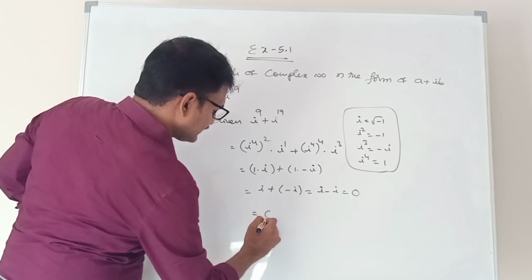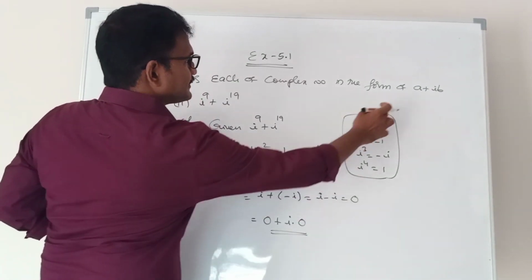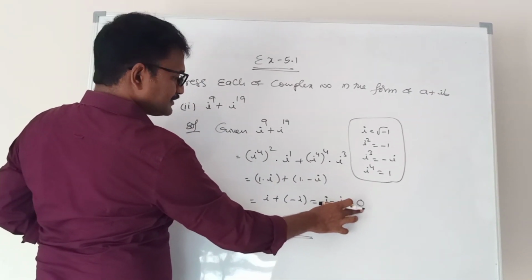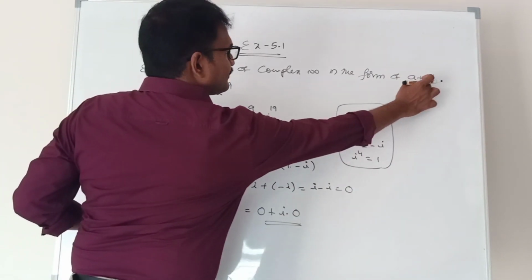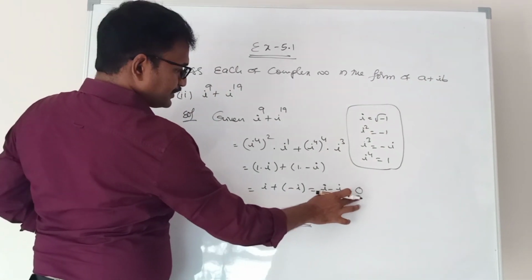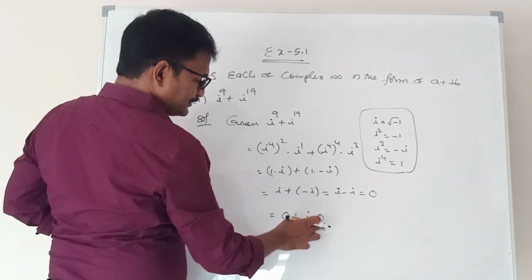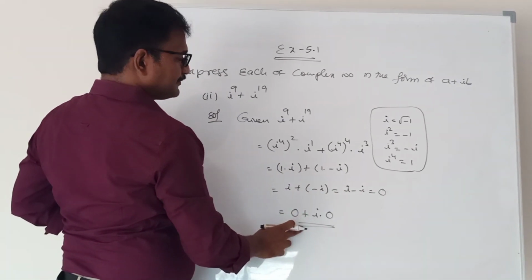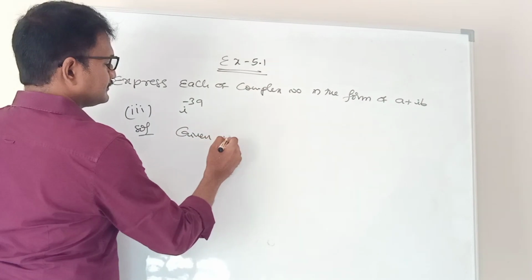0 means we can write 0 plus i into 0, right? This is the solution. So we should express this 0 in the form of a plus ib. How to write 0 in the a plus ib form? 0 plus i into 0. i into 0 is 0, 0 plus 0 is 0. Next is i power minus 39.